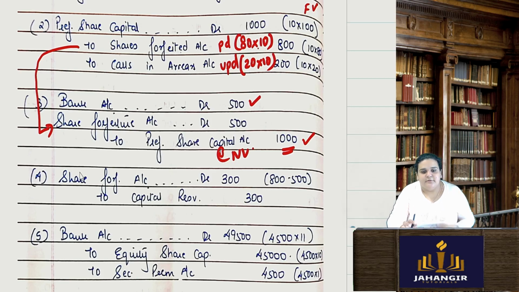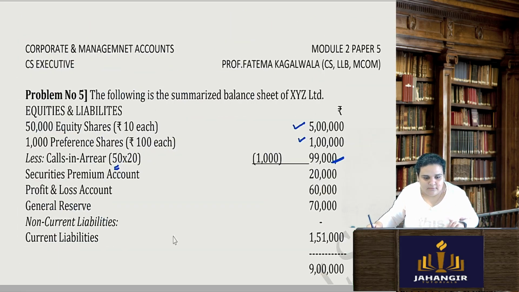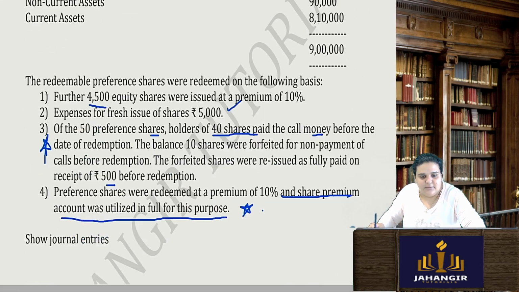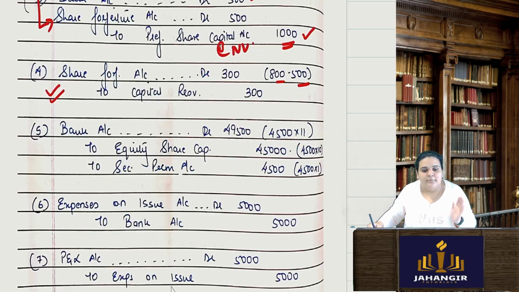Now the balance of the share forfeiture, out of 800 I have used 500, that will go to my capital reserve account. So with this I finish my entire calls in arrears, forfeiture, reissue and transferring to the capital reserve. Okay, the adjustment number 3 is over. Now I am moving to the normal sum.